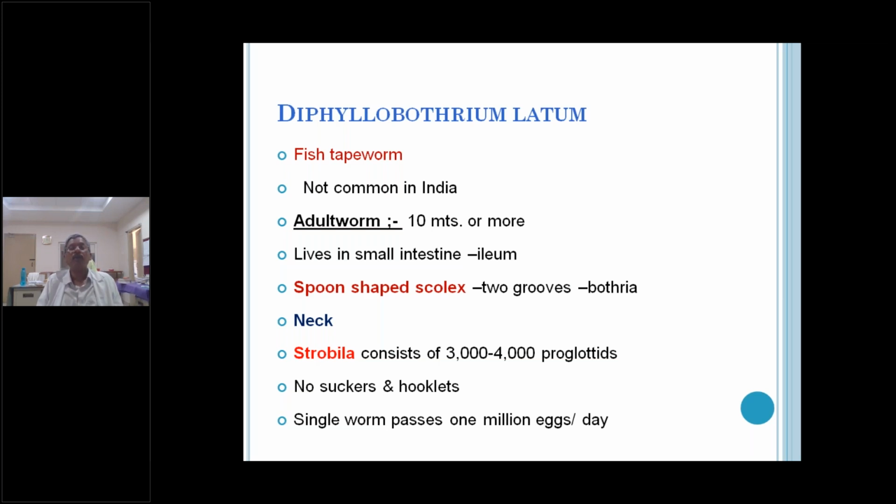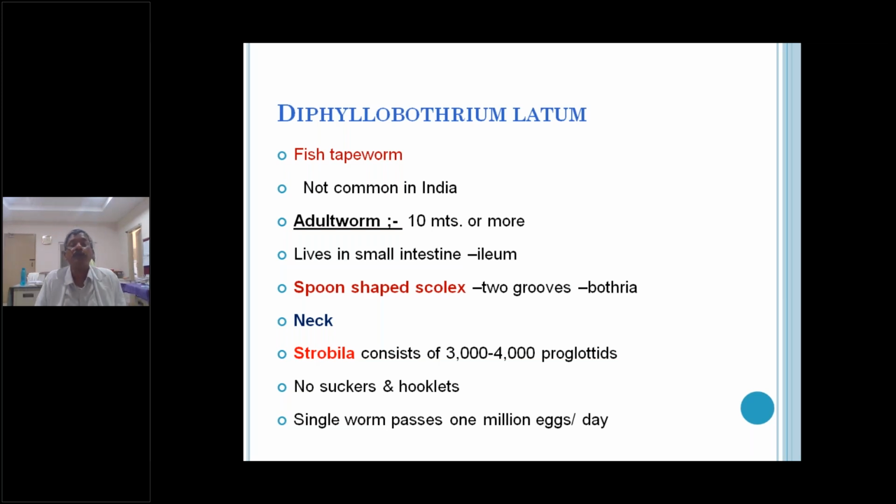The tapeworm larva of Diphyllobothrium latum is different here. The larva is not a cysticercus. The larvae are called the coracidium, procercoid larva, and plerocercoid larva. The adult worm is 10 meters or more, and lives in the small intestine, the ileum.